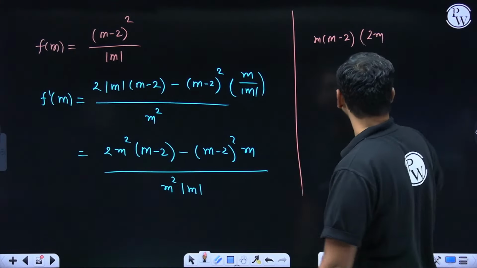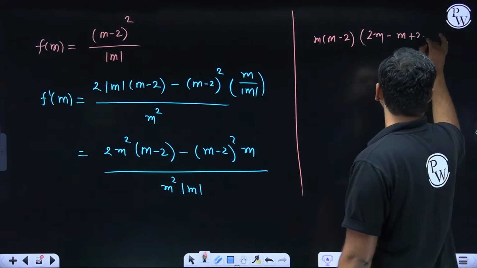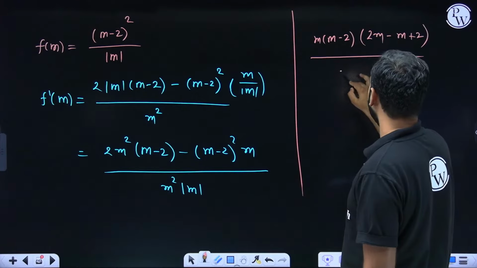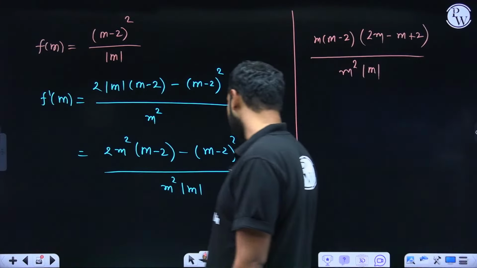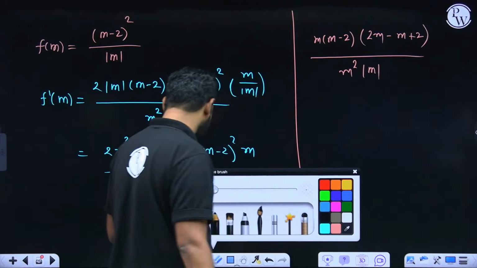But minus of m minus 2 will give me minus m plus 2. And in the denominator, we have m square times mod of m. Everybody with me on this? Any confusions on this data? Now here comes the simplest part.